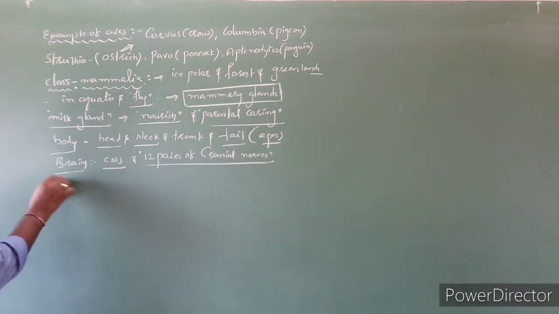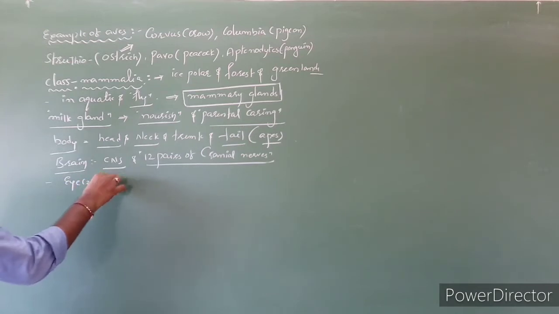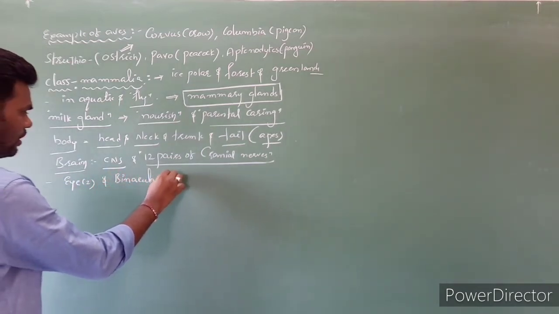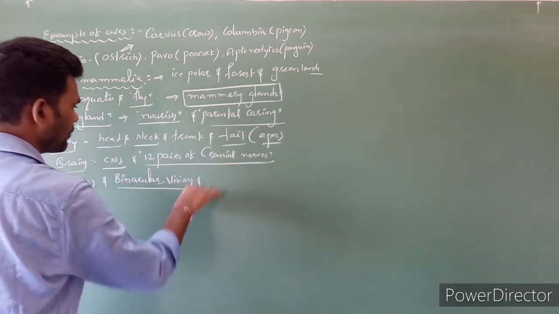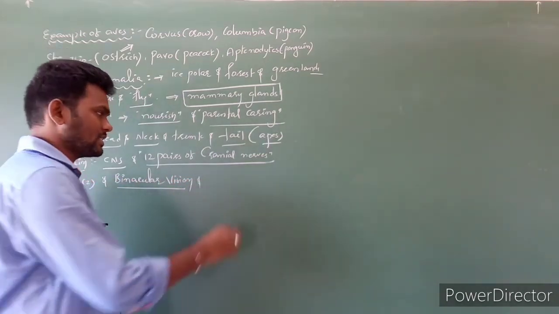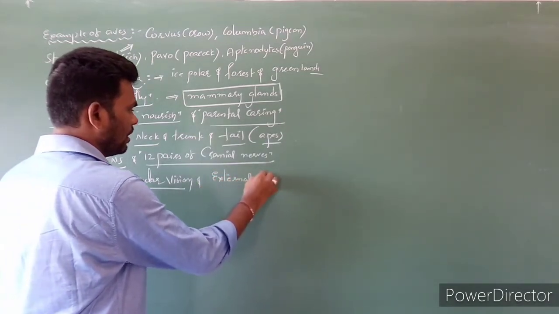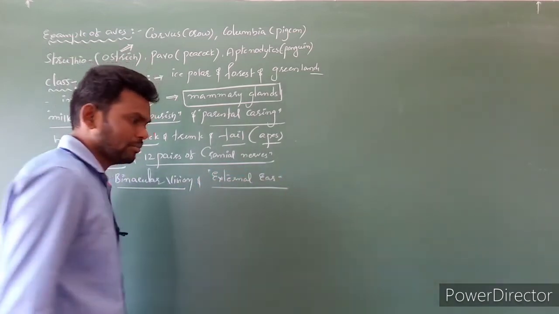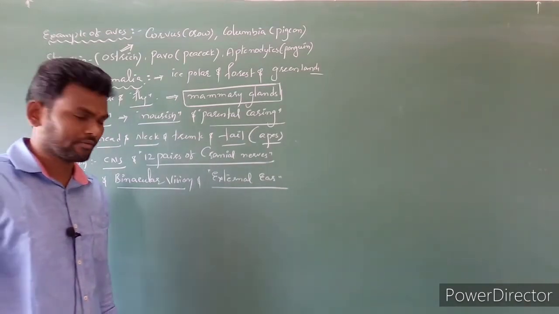And eyes are two eyes with binocular vision. Clear? And ears: external ear is present, external ear, middle ear, inner ear, tympanic membrane, all are present.